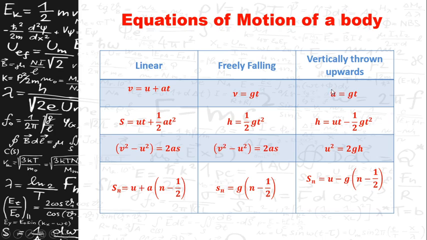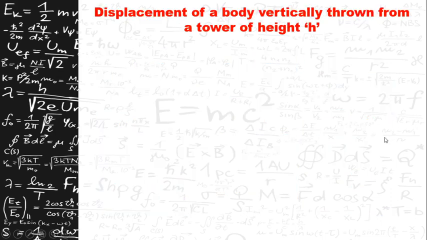So let us move into the next part, that is the displacement of a body which is vertically thrown from a tower of height h. In our earlier examples, we had considered only a body moving on the ground, that is linear motion, a body which is freely falling from a height, then a body vertically thrown upwards from the ground.